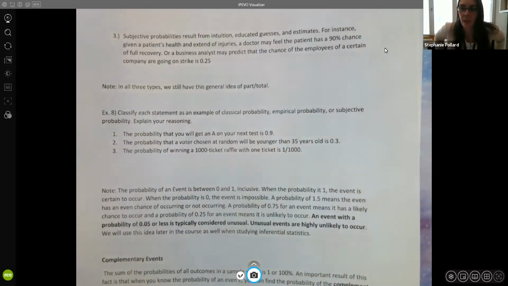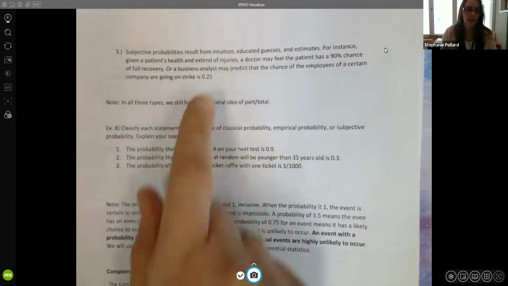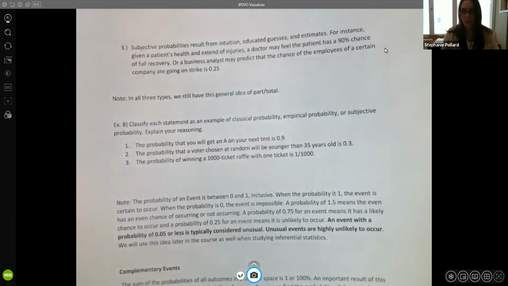Next, we're going to look at the third type of probability, and that's called subjective. So a subjective probability results from intuition, an educated guess, or estimates. So it's basically sort of what do you know about the subject? What do you feel will happen? It's not as rigid as the other two.